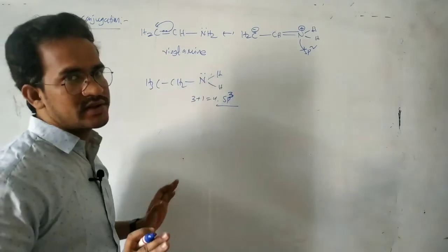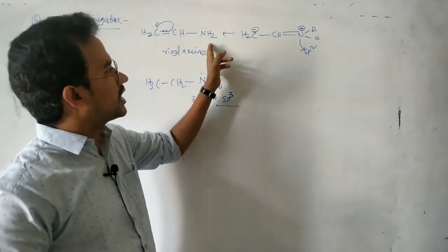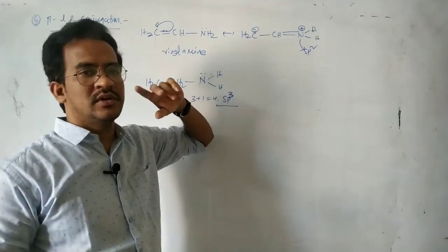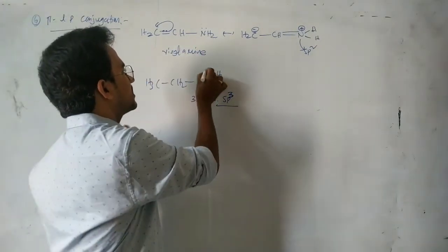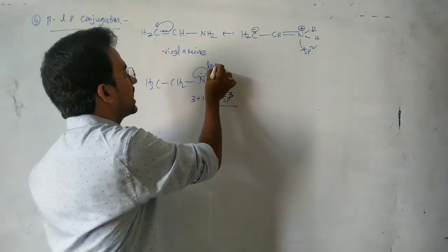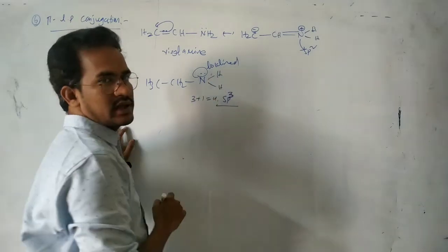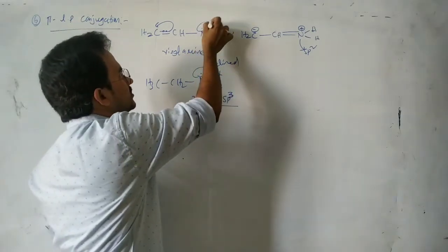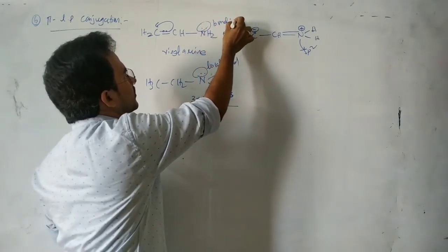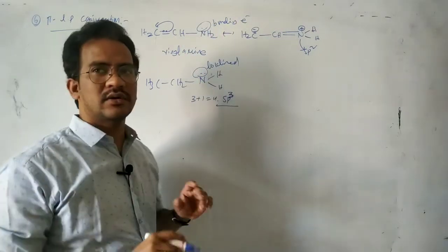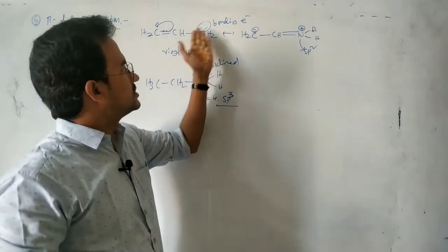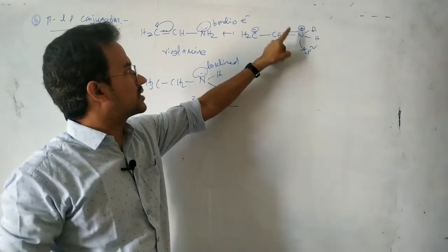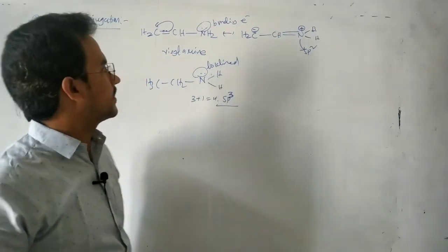The nitrogen undergoes sp3 hybridization, but this nitrogen undergoes sp2 hybridization. Because in this case, these electrons are localized non-bonding electrons, but these electrons are the bonding electrons. You see that the lone pair of electrons forms a pi bond.